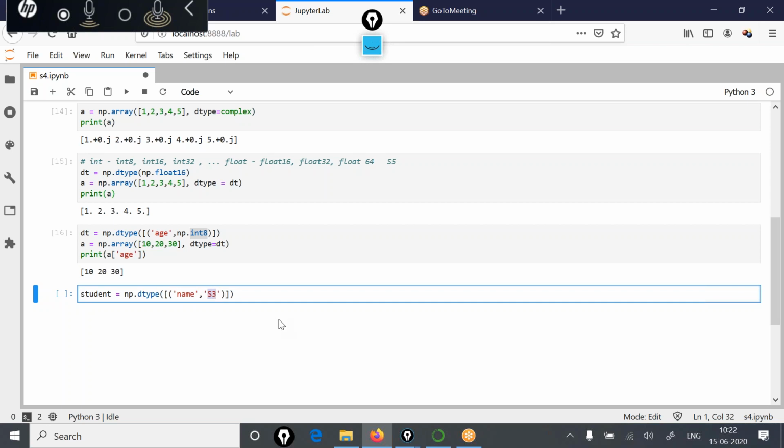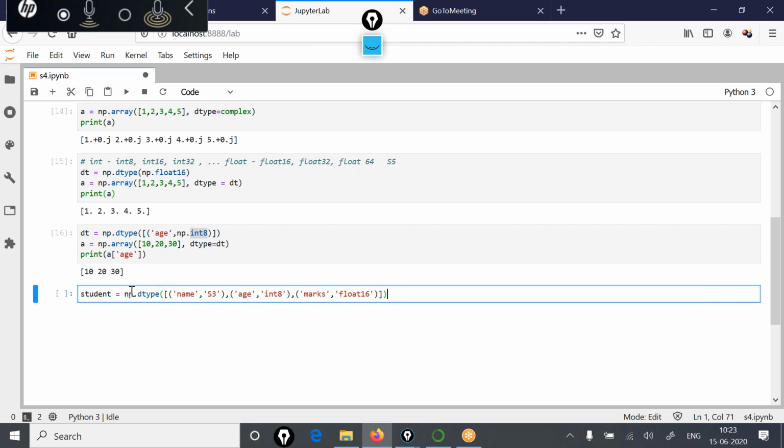So this S3 means string data type, at most 3 characters. Now, comma, along with this name we are also going to mention age, for which we can mention the data type as int8. Then let's say another entity in our array, the marks, with the data type float16.